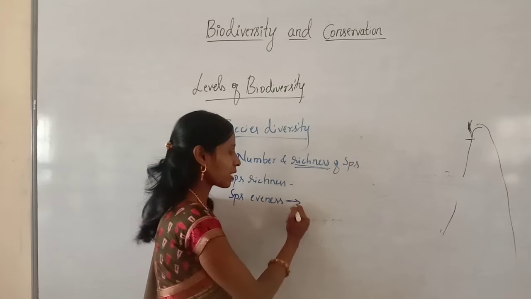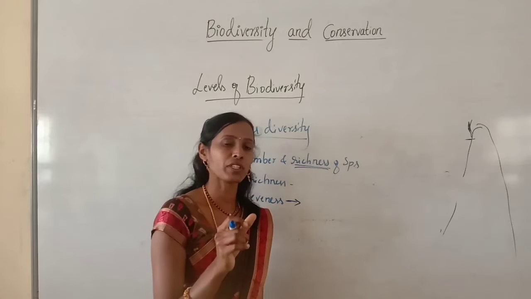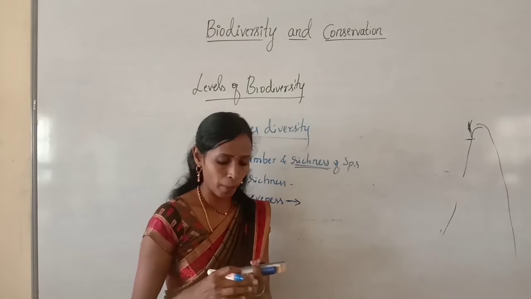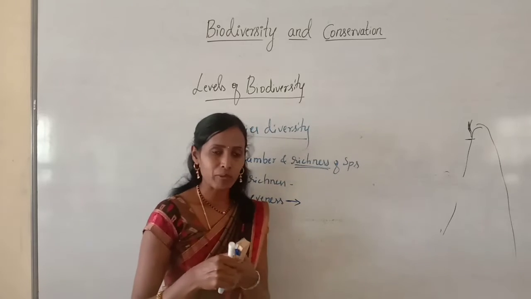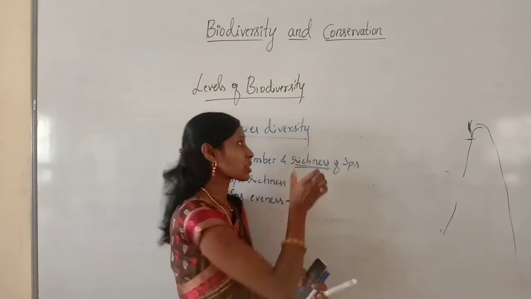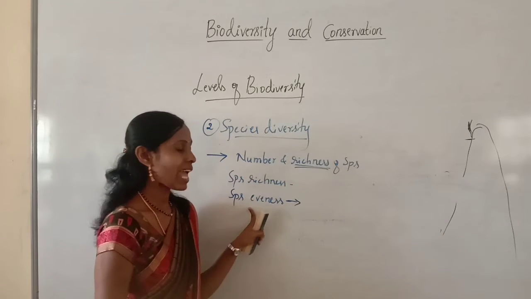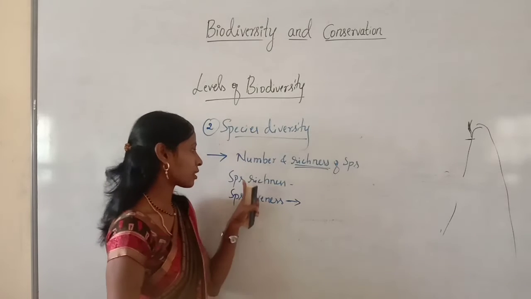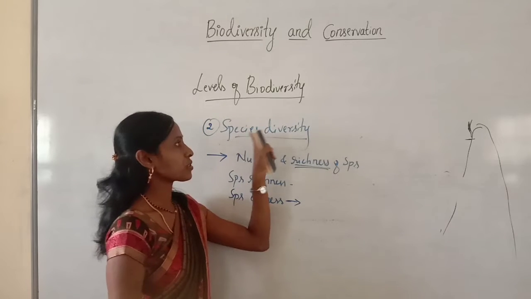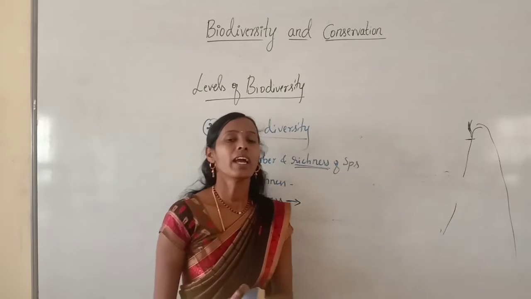Species evenness is the number of variety of different species present in a particular geographical area. And this species diversity mainly depends on species richness and species evenness. You will understand when I give examples for these two.